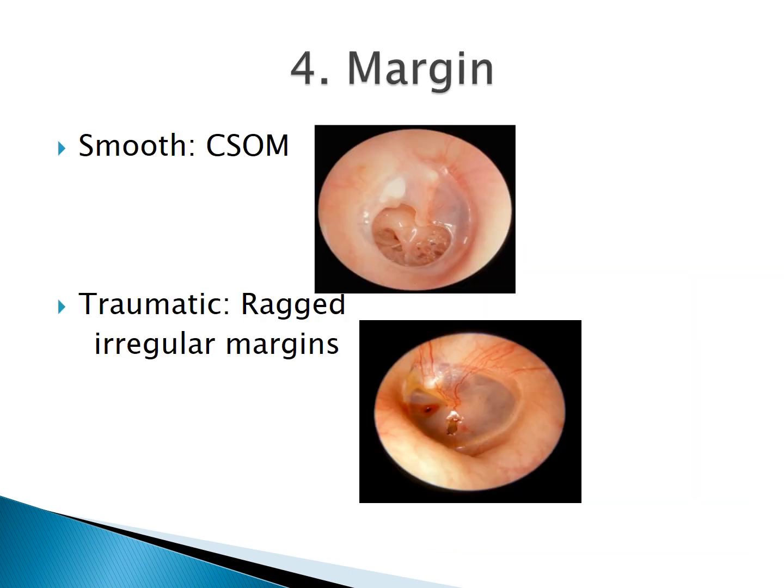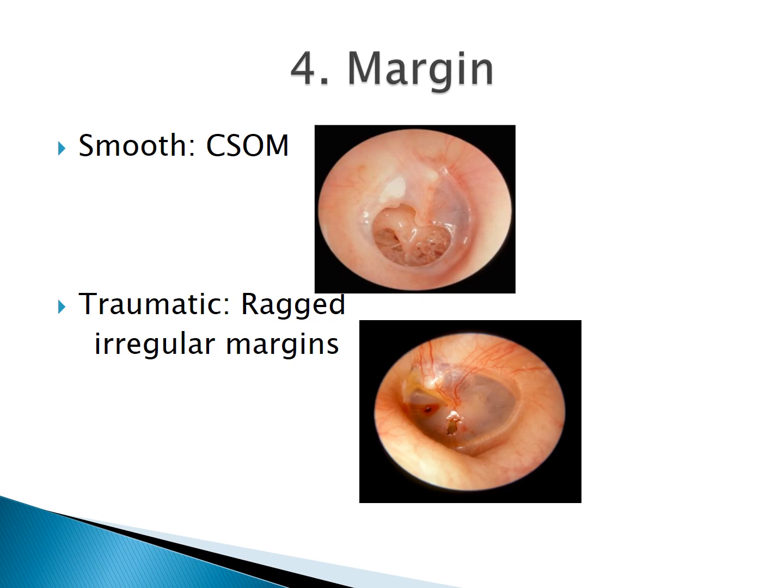Next characteristic is the margin. Now in CSOM, mostly the margins of the perforation are smooth, as can be seen in this figure. However, if the margins are ragged or irregular, then we should suspect that it is a traumatic perforation. That trauma can be because of any reason. If the person has been beaten by some other person or accidentally some injury has occurred over the ear, then it leads to a traumatic perforation.